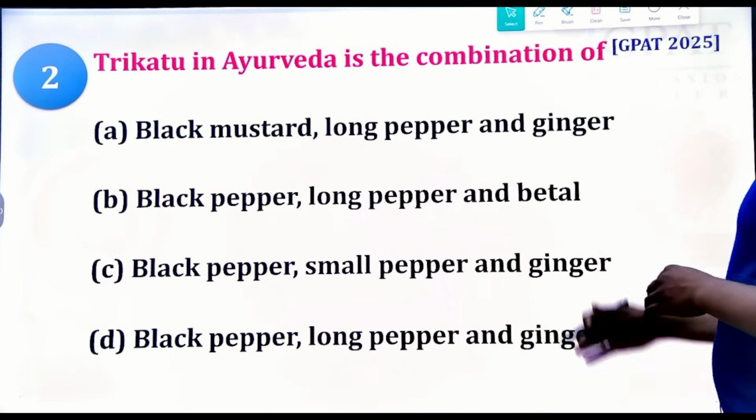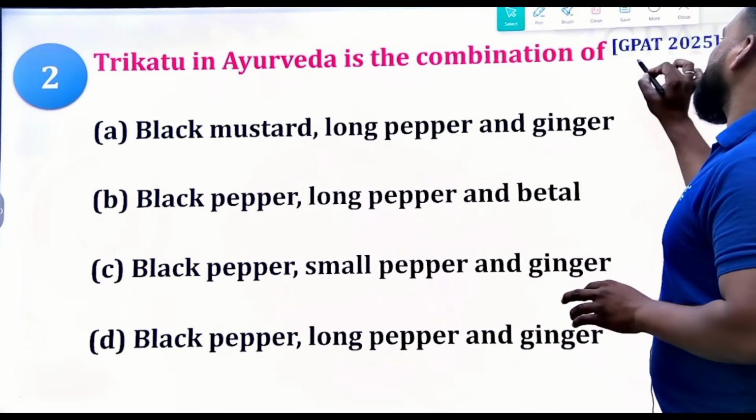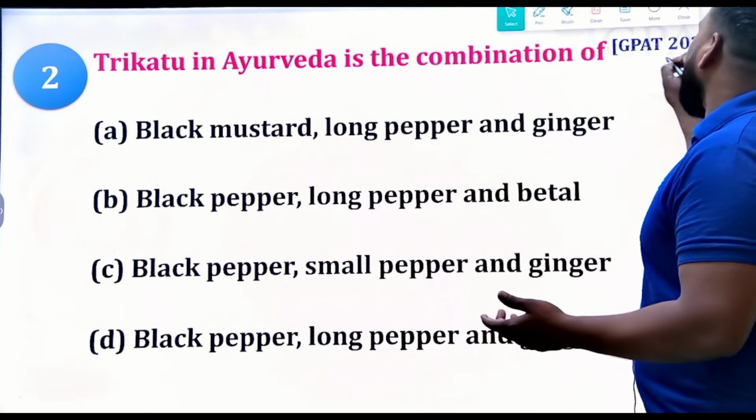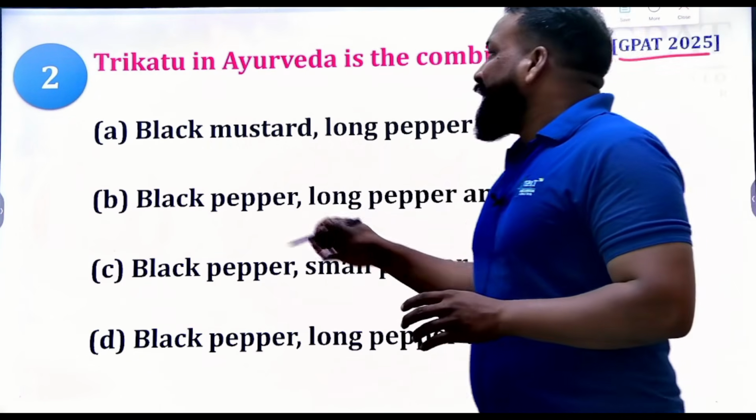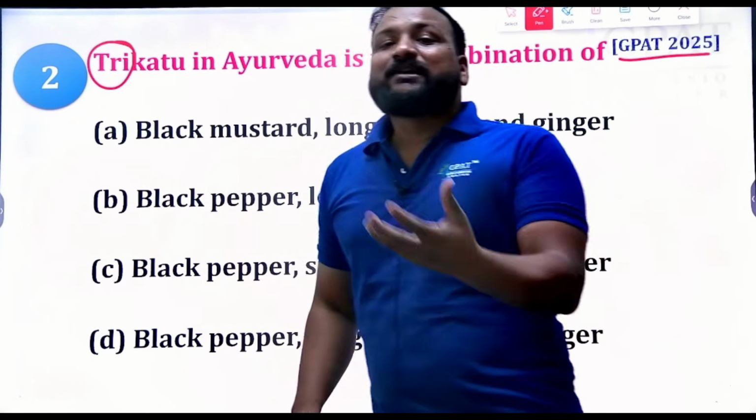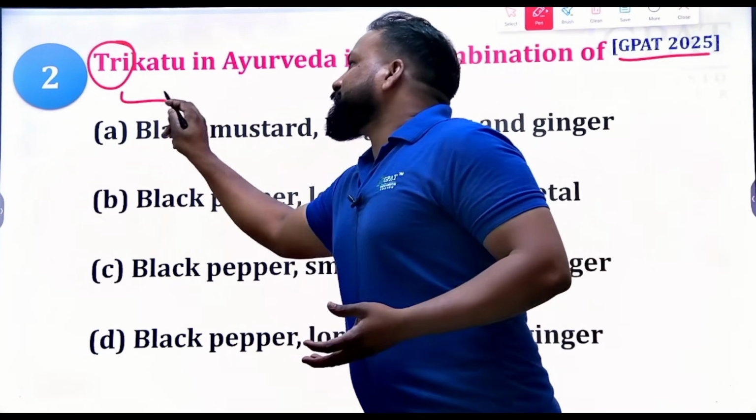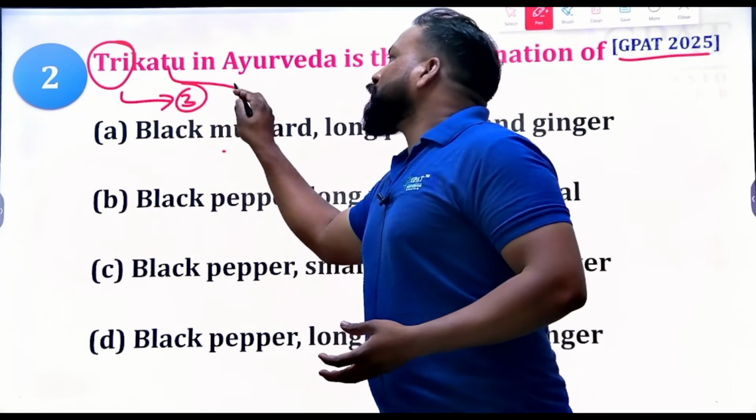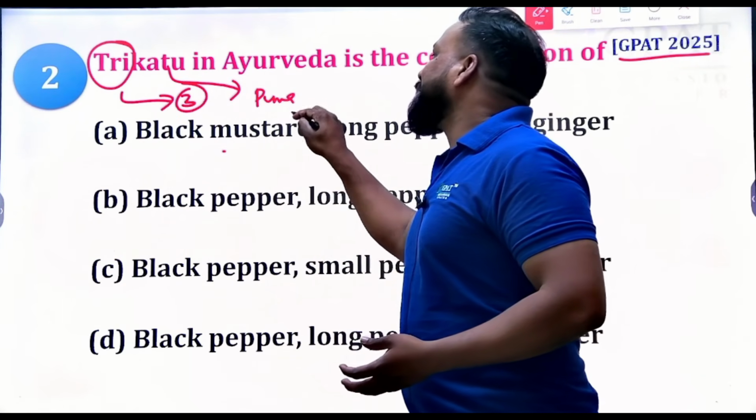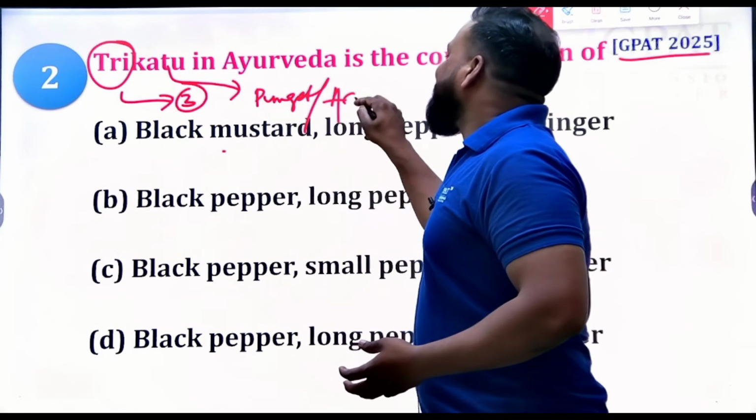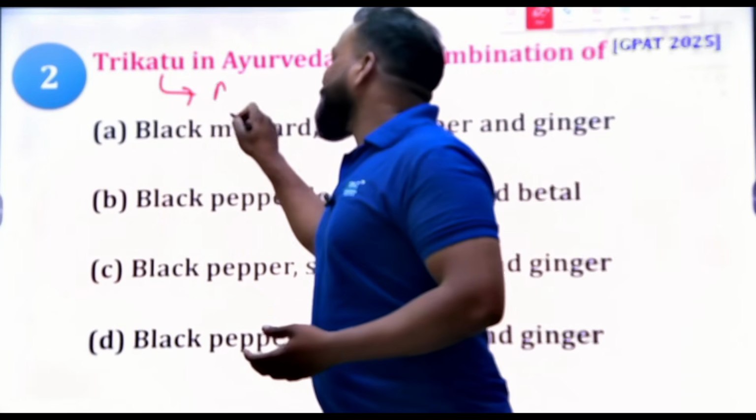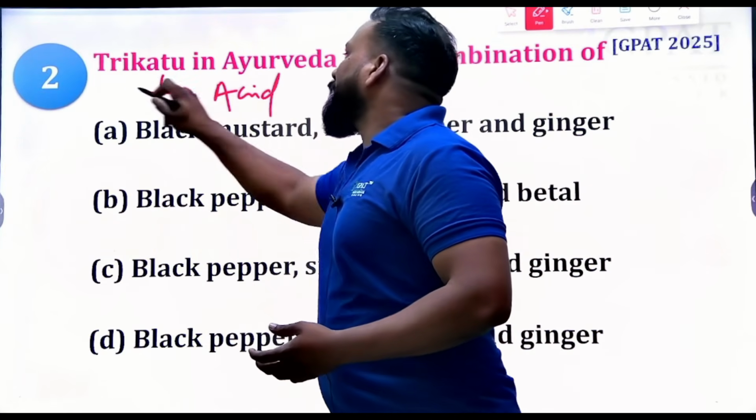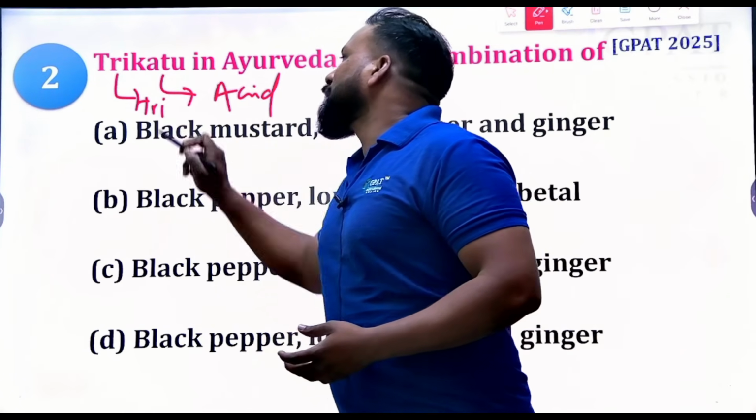Trikatu in Ayurveda is a combination of... This question is from last year, the 2025 question. Trikatu: tri means three, Katu means pungent or acrid taste. Simply said, three acrid tastes. What are the three acrids?